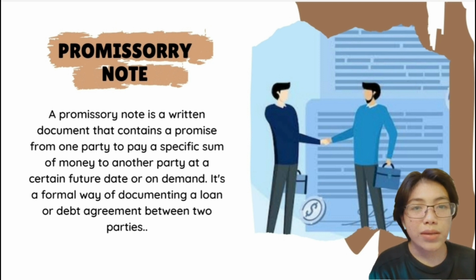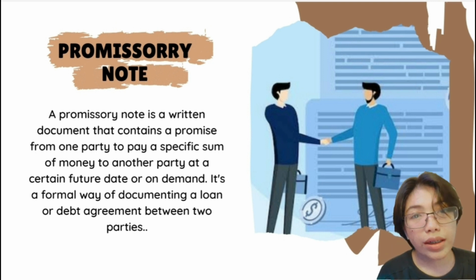The maker can be an individual, a business, or any other legal entity. Promissory notes are legally binding contracts, and both parties have rights and obligations under the contract. If one party fails to fulfill their obligation, the other party can enforce their rights through legal action. It is also possible to modify the terms of a promissory note, but both parties must agree to the modification.